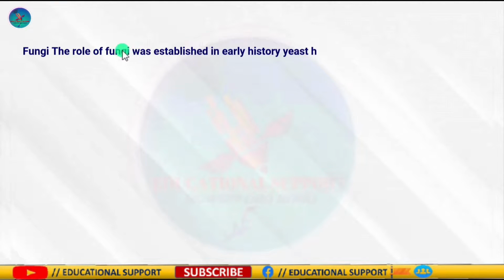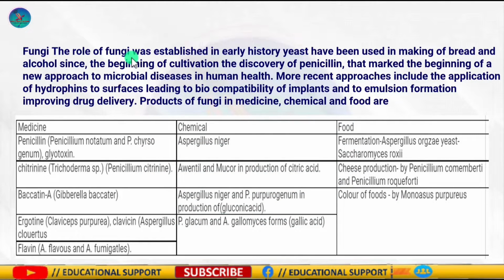Next is the economic importance of fungi. Mushrooms, morels and truffles are edible fungi, and microbes, mainly yeast, are used for the production of beverages like wine, beer, whiskey, brandy or rum.